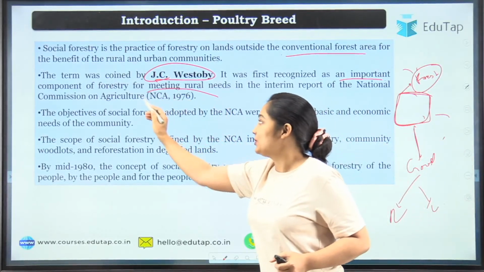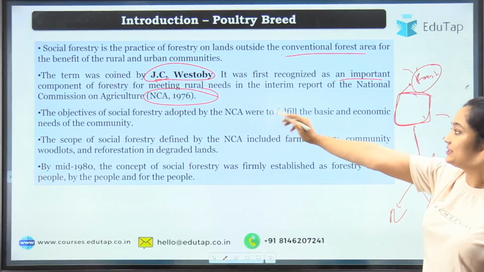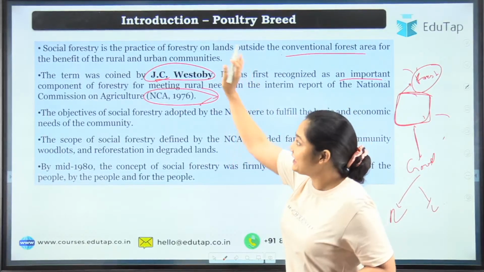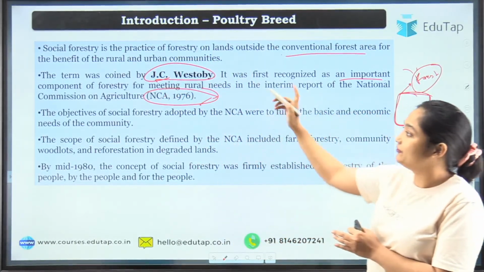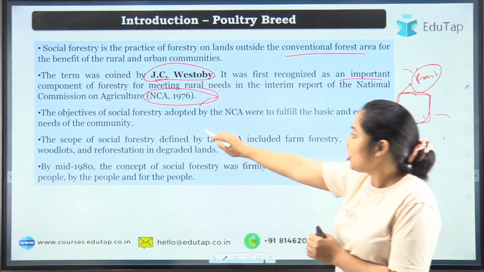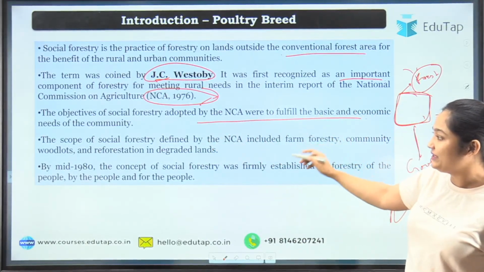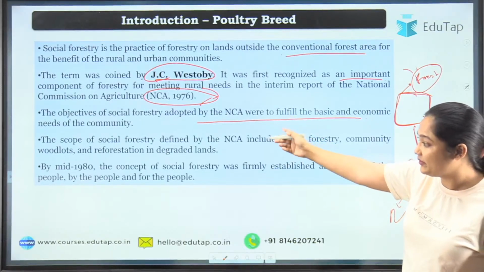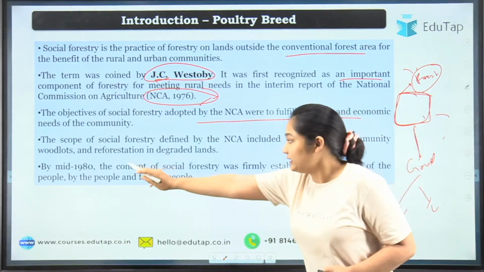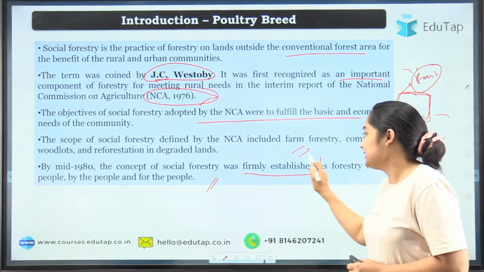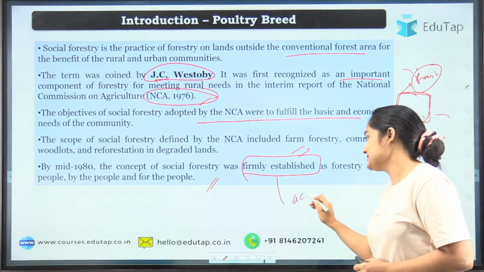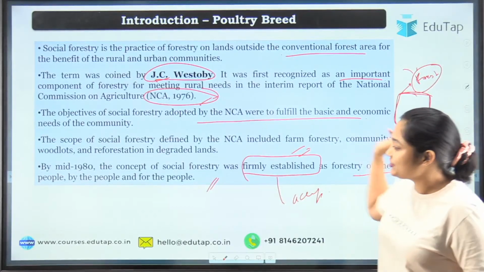Then if we are talking about India, there is the National Commission on Agriculture 1976 that has accepted the term and done the work in the field of social forestry. As you can see, the objective and the scope we will discuss, and in the mid-1980s the concept of social forestry was finally firmly established. It means it was well accepted and known.